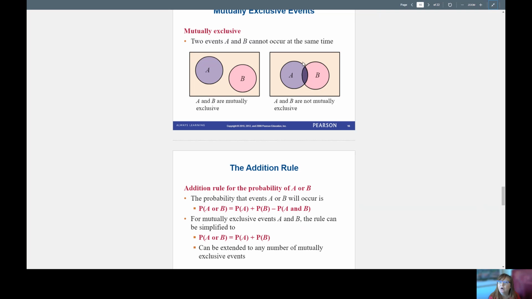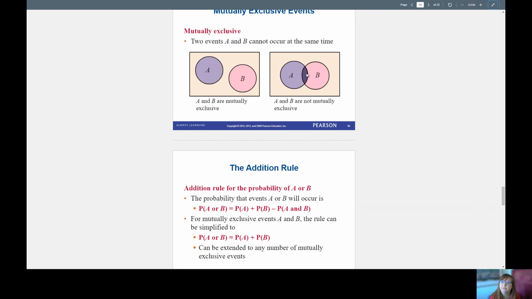So if I add all the people who have brown eyes and I add all the people who live in Cary, I need to subtract off all of the people who have both things because I've included these people twice, right? This includes all of the people who have brown eyes and also live in Cary. This includes all the people who live in Cary but also have brown eyes.